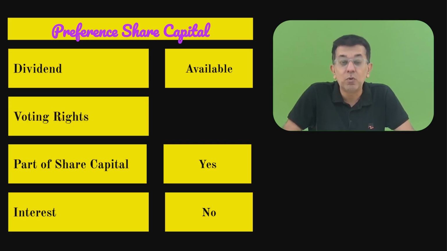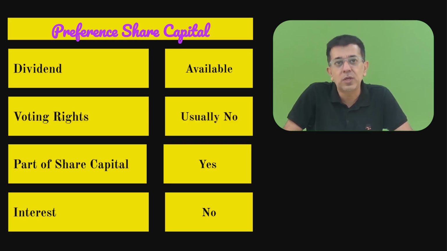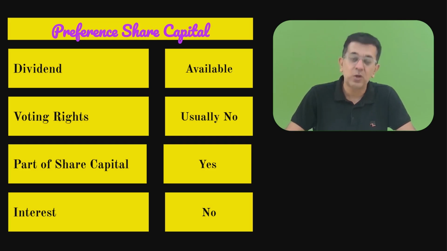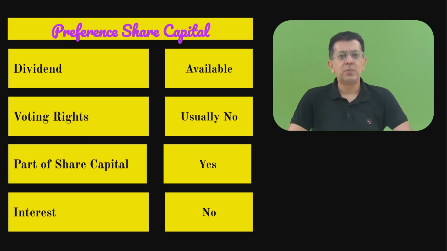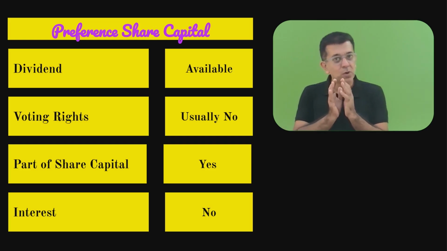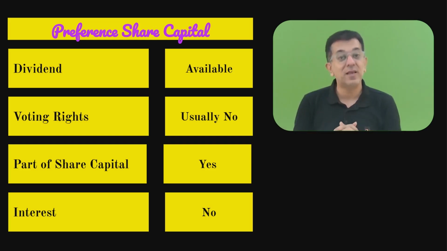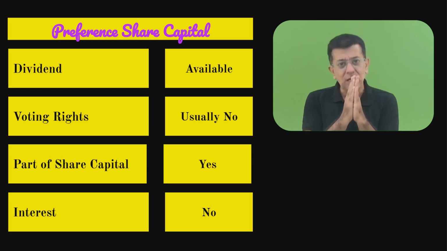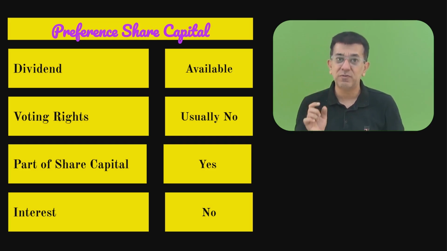Left is the last thing, voting rights. Do preference shareholders have voting rights? Usually no, to be honest. But in occasional cases where their rights get altered, or in case of winding up of the company, voting rights can be available with the preference shareholders. Do note this particular thing, because in the module this is not given, although it is there in the MCQs. So preference shareholders usually do not have voting rights, I say 100% correct. But in some restrictive cases, they might get that particular right.